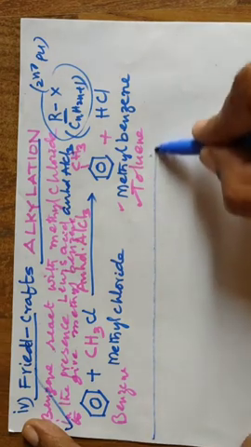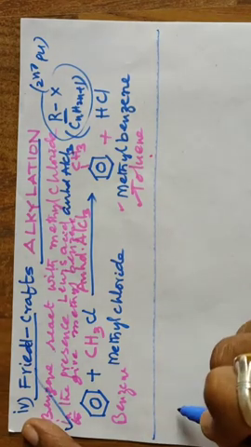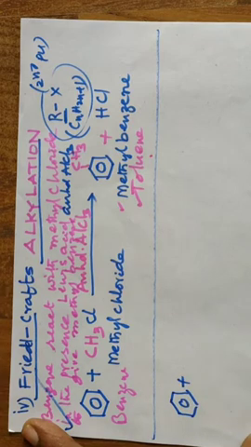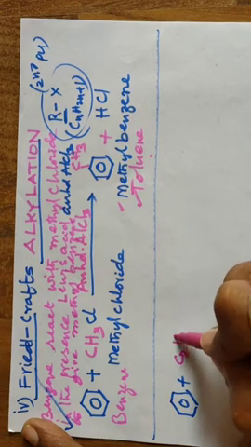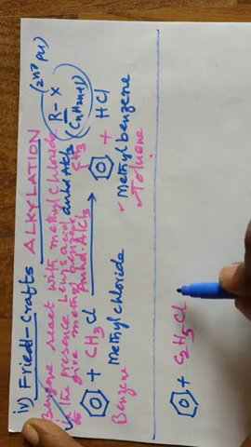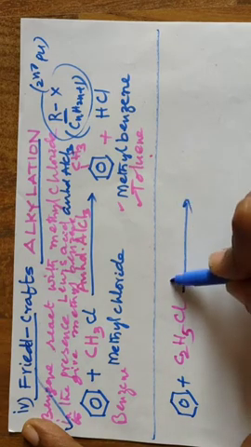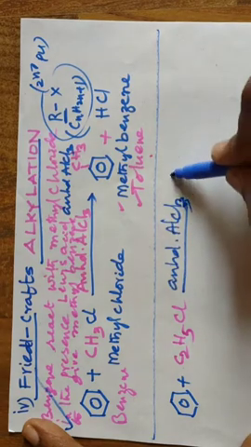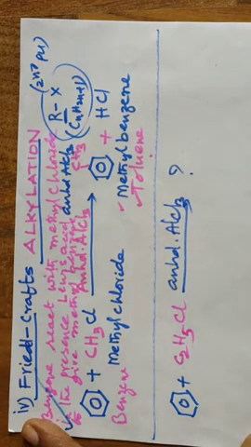What is the continuation of this one? Let's complete this reaction. This is benzene treated with ethyl chloride, C2H5Cl, in the presence of anhydrous AlCl3. What is the product? How do you write the answer?